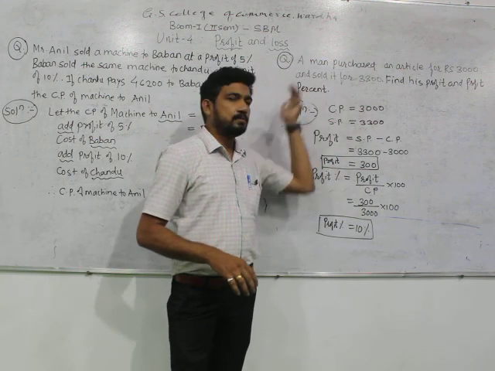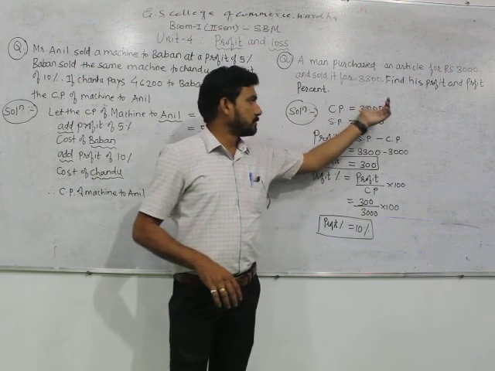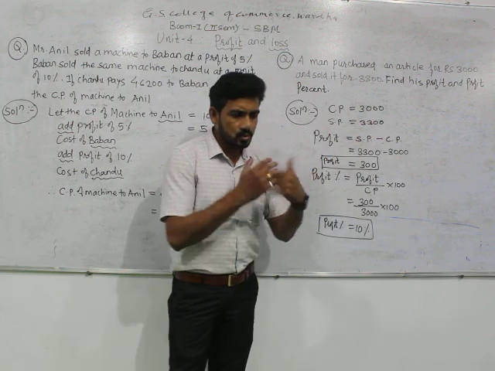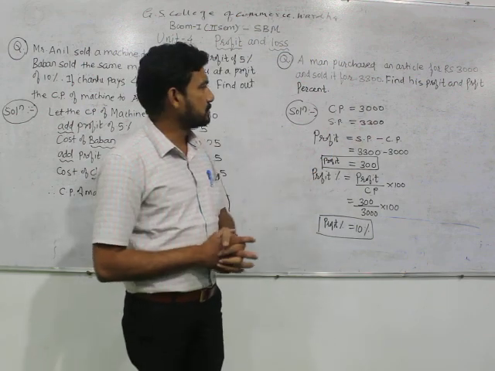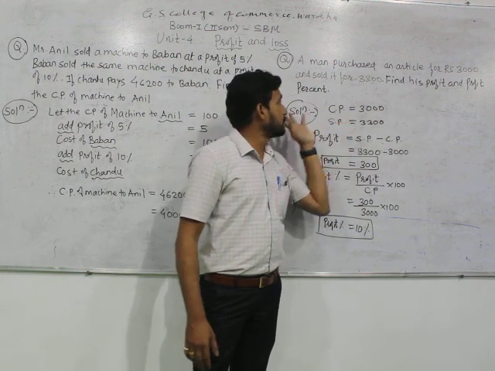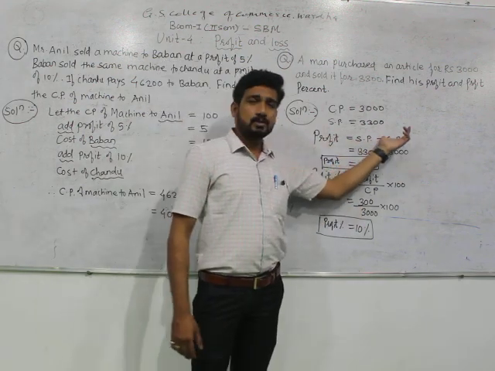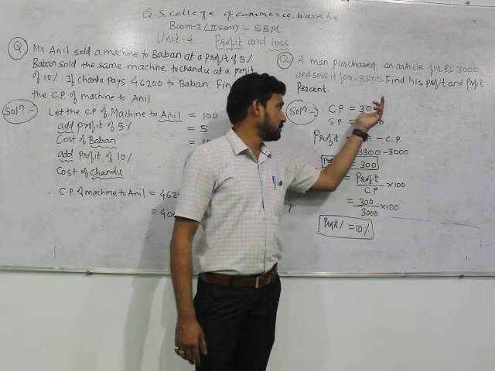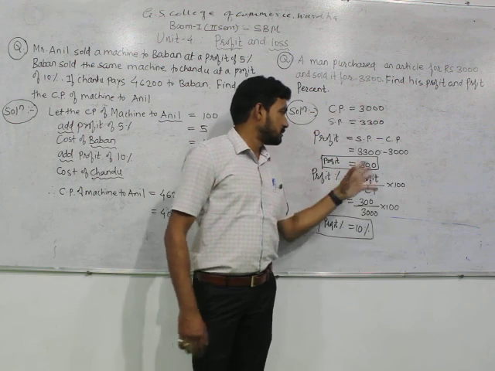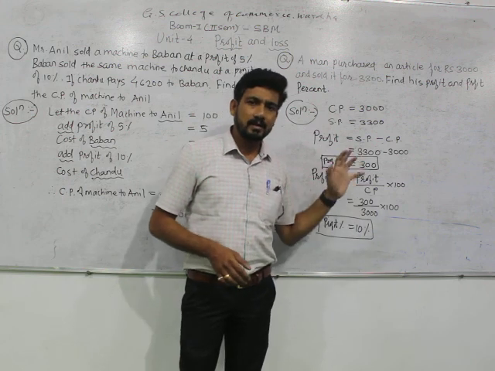The important part is to find out the profit percent. So first we will see what we have. Cost price, the original value of that item, is rupees 3,000. Selling price is 3,300, because he sold that article for rupees 3,300. The first thing they ask us is to find the profit and then the profit percentage. So profit equals selling price minus cost price. Selling price we have 3,300 rupees, cost price 3,000. Just finding the difference between these two, you will have a profit of rupees 300. So this is a simple calculation.